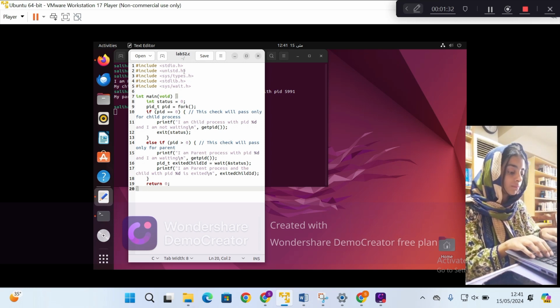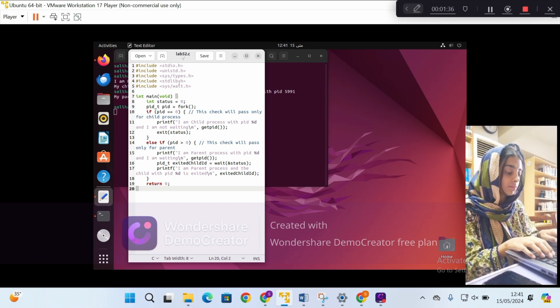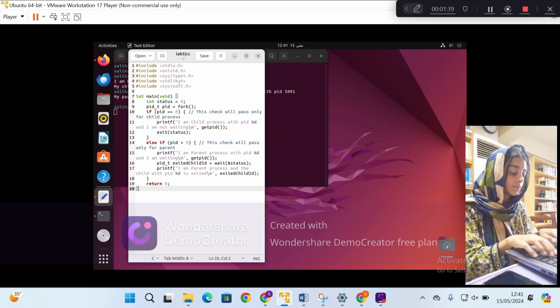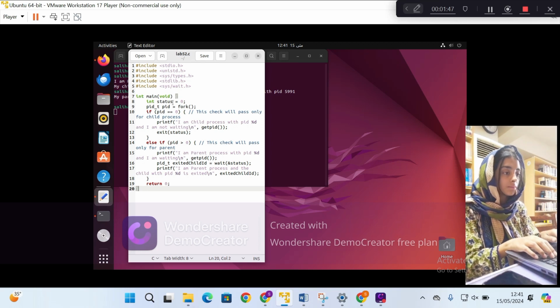Again, the key points of this program are: the fork function creates a new child process. The return value of fork helps distinguish between the parent and child process. The child process prints its message and then exits immediately with status 0. The parent process prints its message and then waits for the child process to terminate using wait. The wait function suspends execution of the parent process until the child process terminates, allowing the parent process to retrieve the exit status of the child.